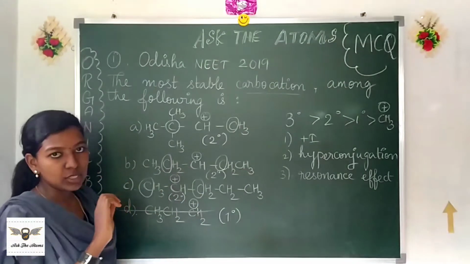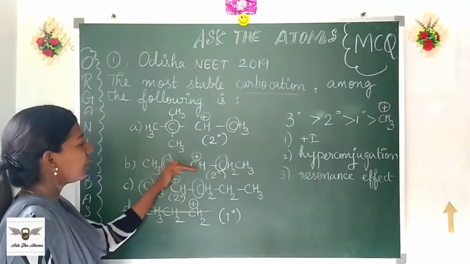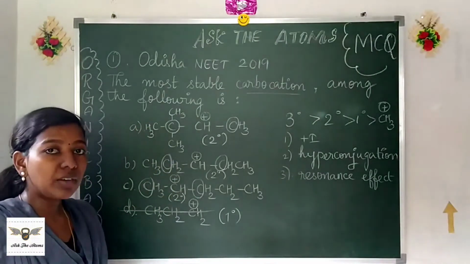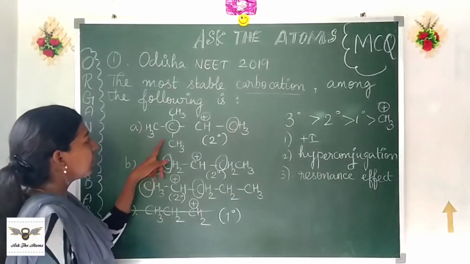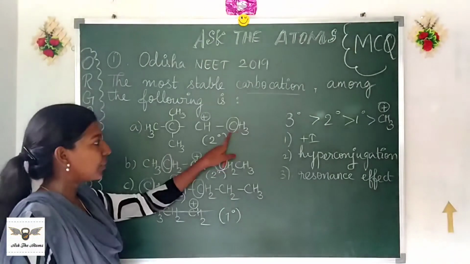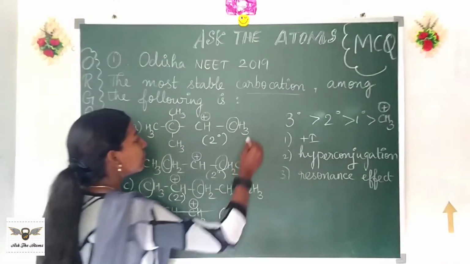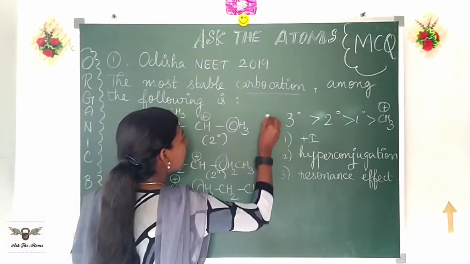We don't have to consider the last one. Now coming to the counting of the number of alpha hydrogens. Alpha hydrogens are the hydrogens attached to the alpha carbon. So this has got 3 and this has got none. So overall this is 3 over here.